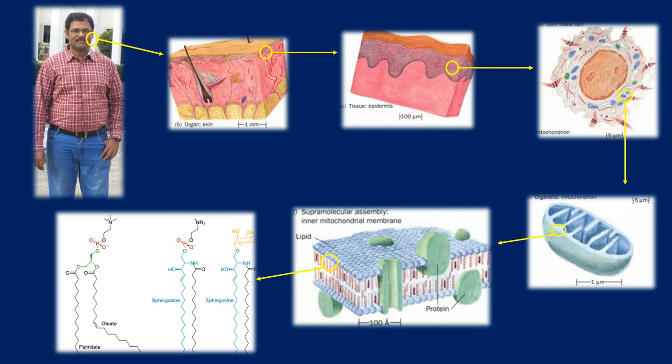With which material is it made up of? It is made up of organic compounds only. For example, the phospholipid bilayer is an organic compound. And what about this one? These are all proteins. So this is the way everything boils down to an organic compound.